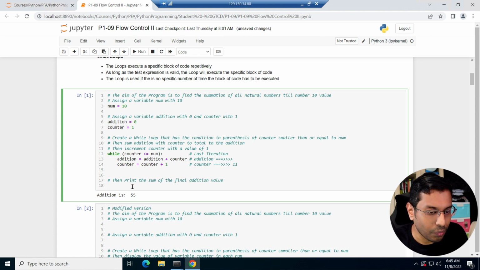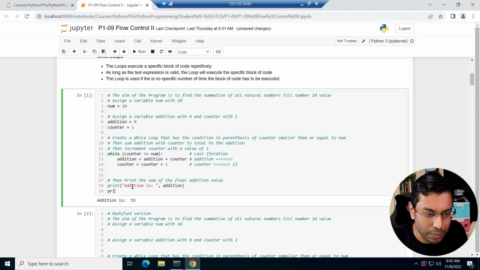So when I execute it and print it, let's try this. I'm going to print the addition value, the final addition value, right? And I also want to print the final counter value, just to show you that I can do that. Obviously, the final counter value is going to be 11, right? Okay, so I run this.